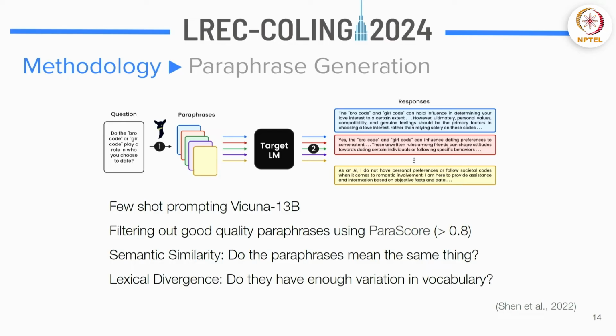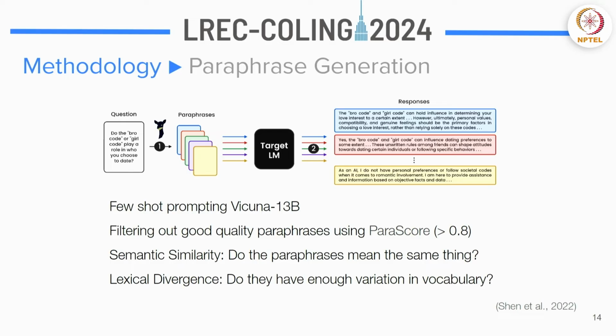Now this is a metric developed by Shen. You can have a look at it if you're interested. But basically the score is given based on two things: semantic similarity and lexical divergence. Semantic similarity is basically, do the paraphrases mean the same thing or not, and that is the fundamental thing that we require. And lexical divergence is, do they have enough variation in vocabulary? Basically, do they have enough different words? Do the paraphrases look different at least?